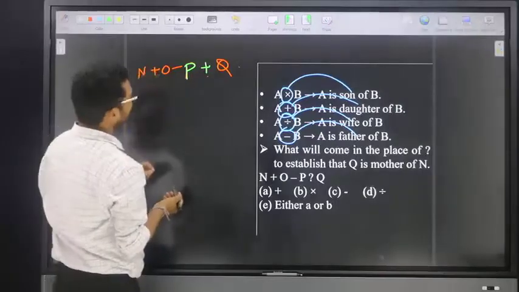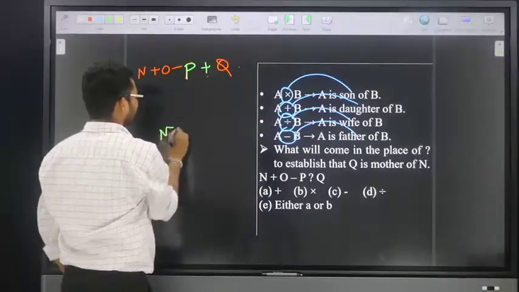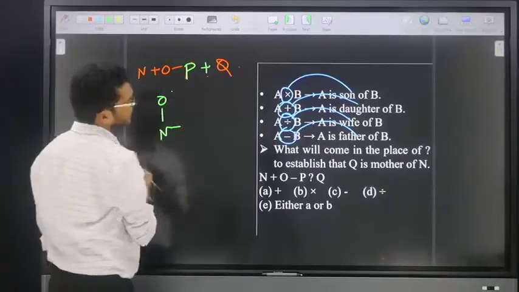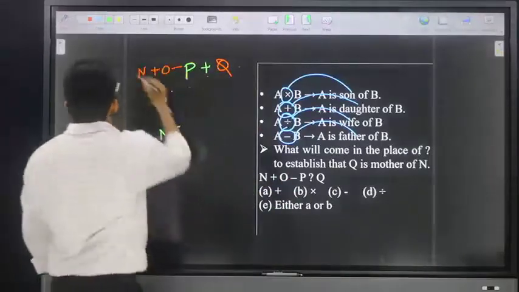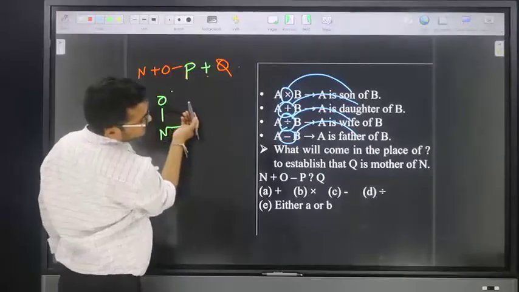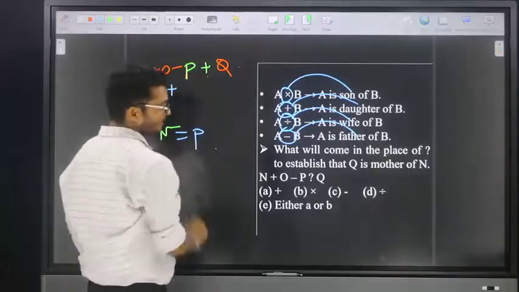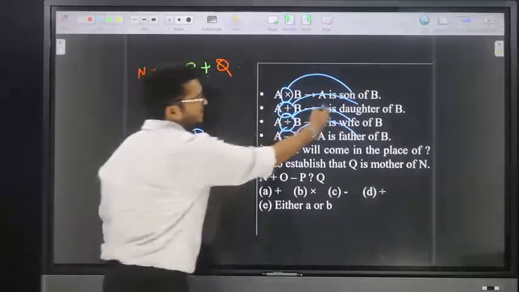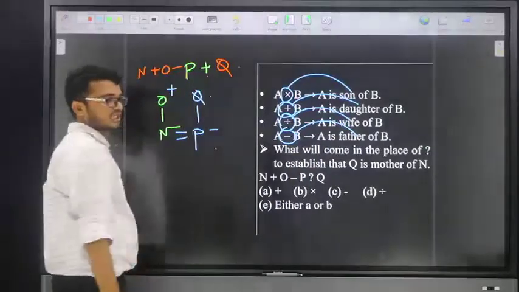N plus O means N is daughter of O. Next, O minus P means O is father of P. Next, P plus Q: plus means daughter. That means P is daughter of Q.